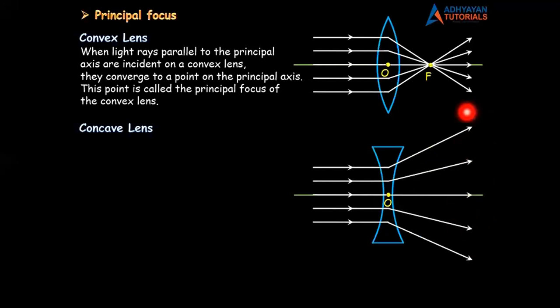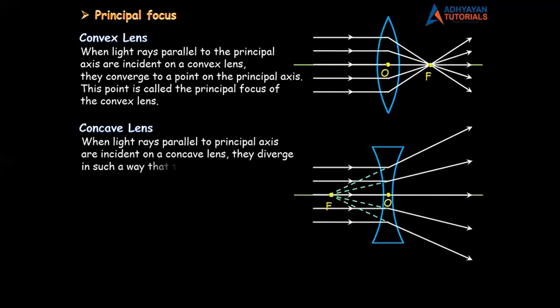लेकिन सोचो सिर्फ, अगर मैंने ये सब रेस को पीछे एक्सटेंड किया, if I extend rays behind, is there a chance that they intersect? Let's try. I extend the rays behind. Can you see they are intersecting at one common point, and that common point is, it is the principal focus of a concave lens. So look at the definition.